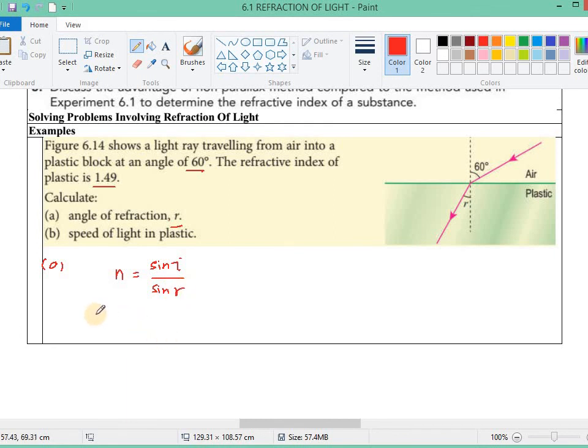So 1.49 equals sine 60 degrees over sine r. This r is the one that we are looking for. So you will get 35.5 degrees.